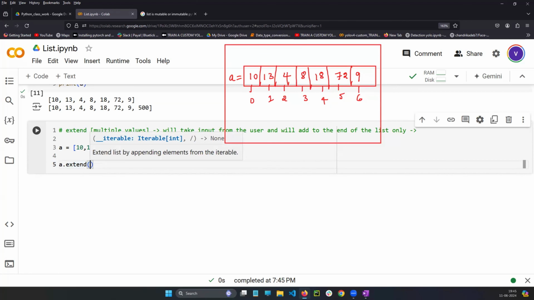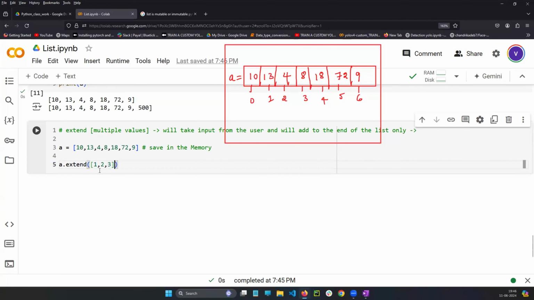For this extend function, I am going to write 10. I want to add 3 values like 1, 2, so I want to add these 3 values. Yes, you can add these 3 values to the end of the existing list. But if you write like this, it won't work. You need to pass them like a bag, in square brackets only. At a time you are passing 3.